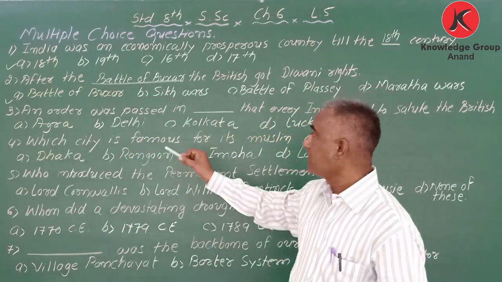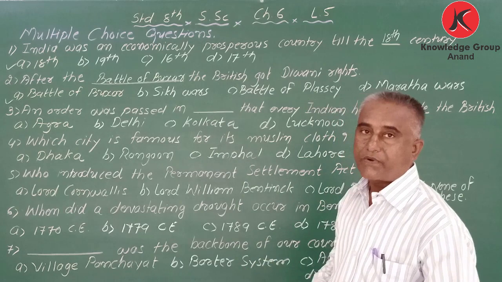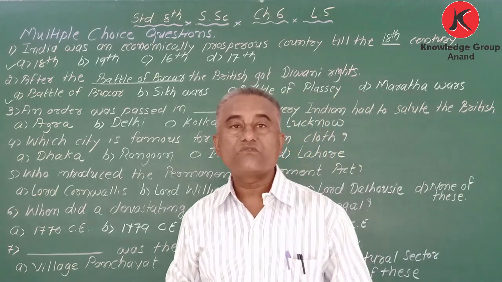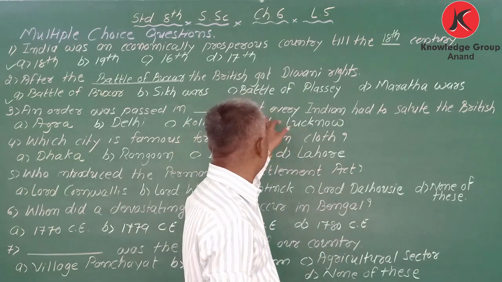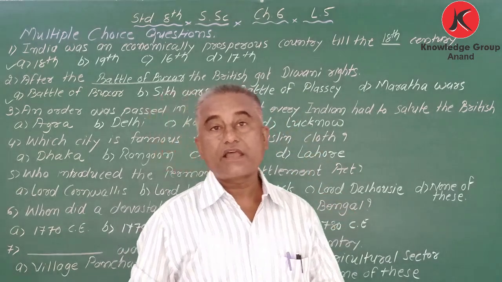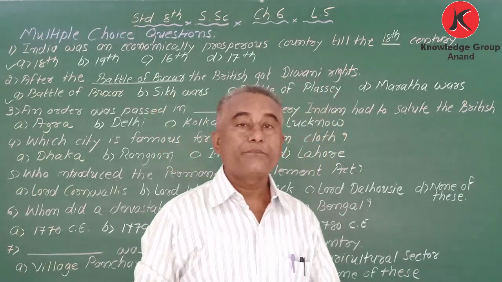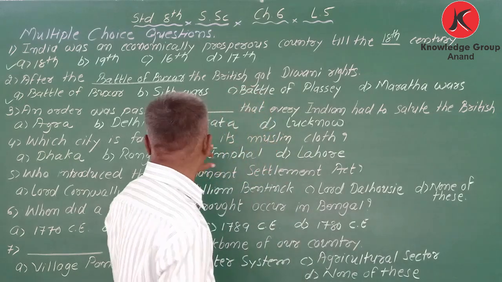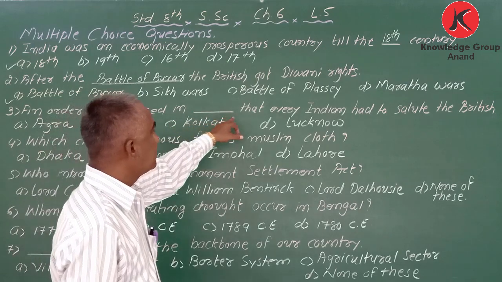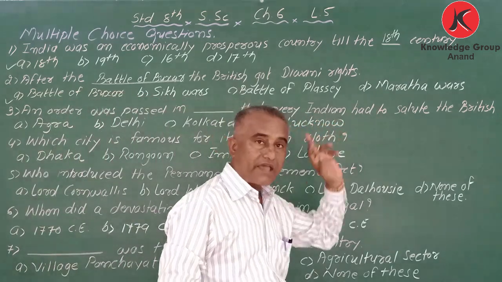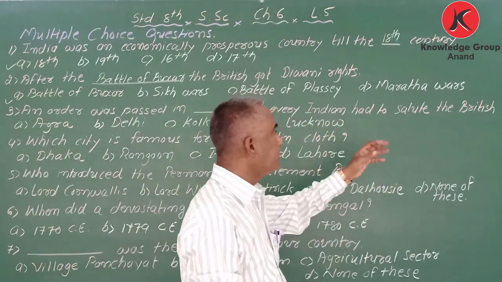Now third one. An order was passed in blank that every Indian had to salute the British.